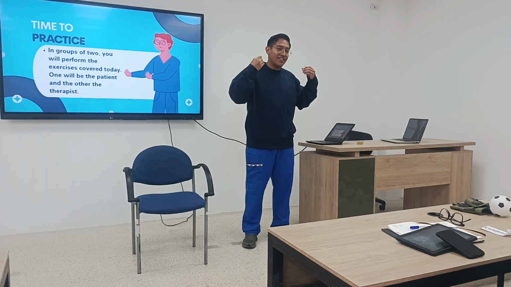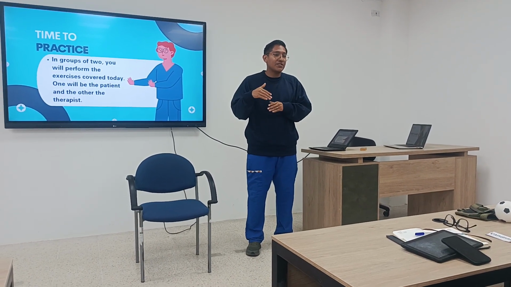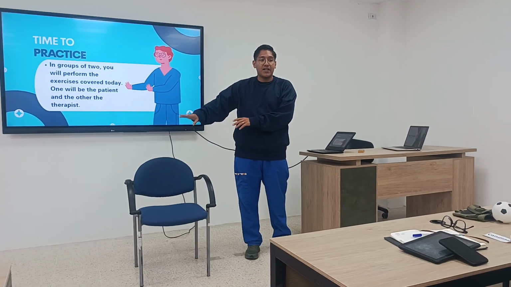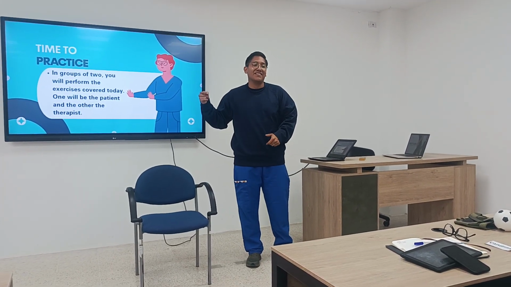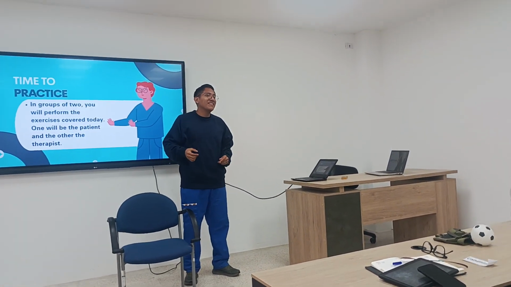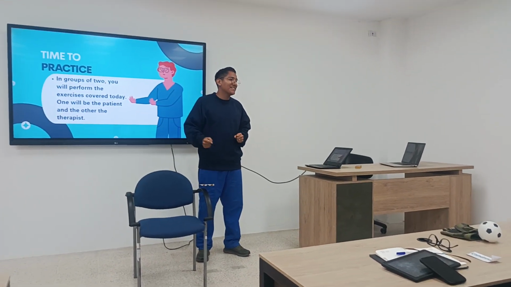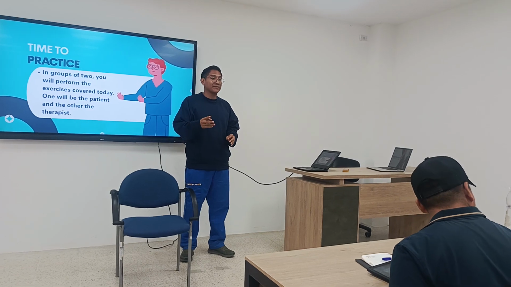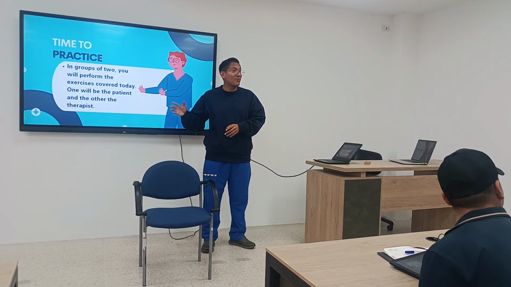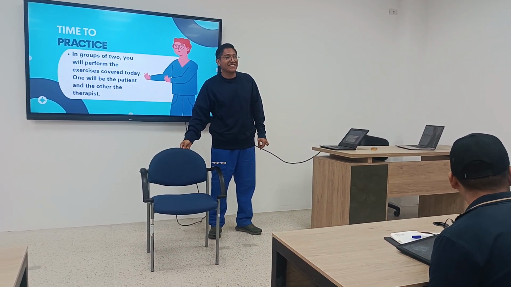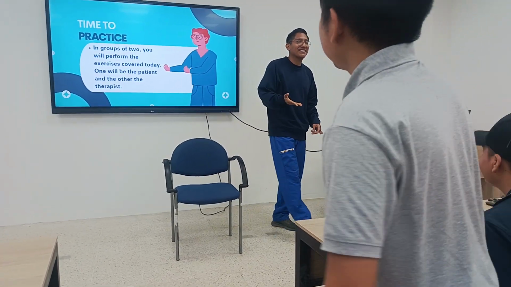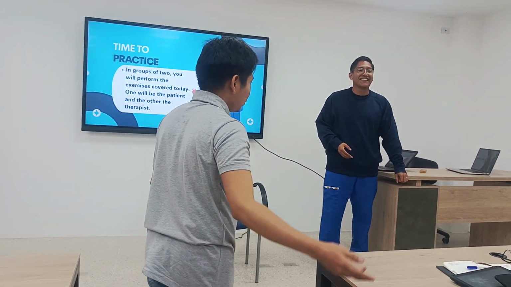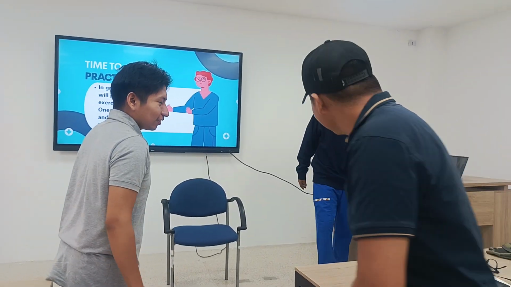You remember what exercise is for the shoulder and what is for the legs? Yes? Okay. Two volunteers. Who is the old person and who is the therapist? Okay, you are an old person or therapist? The old person, okay. And the therapist? Okay, thanks so much.